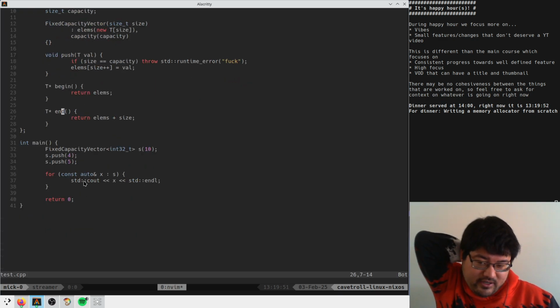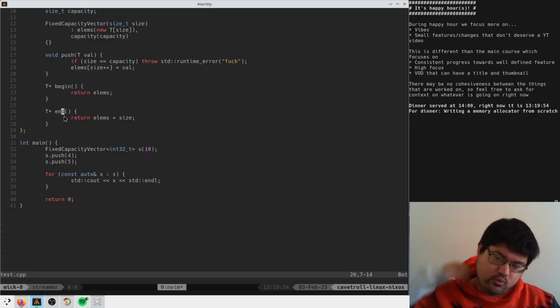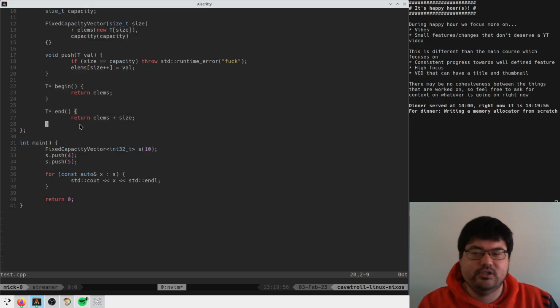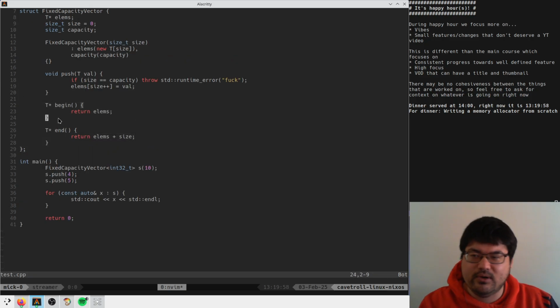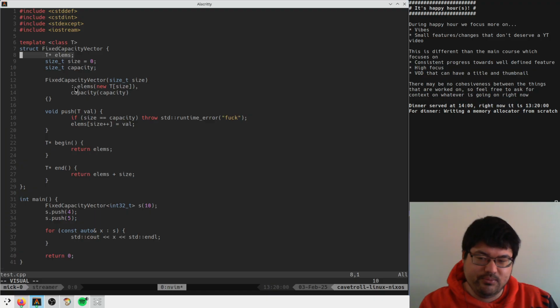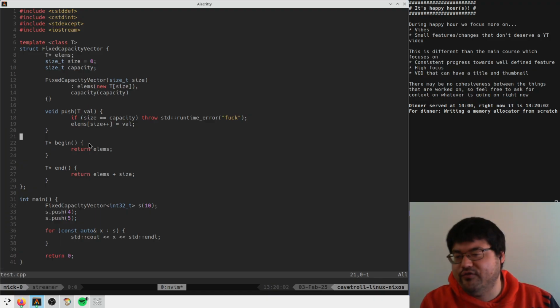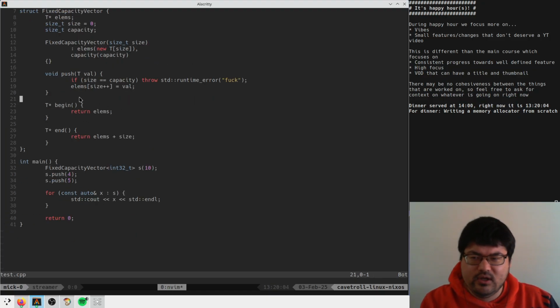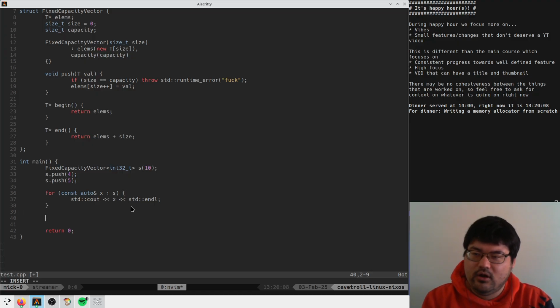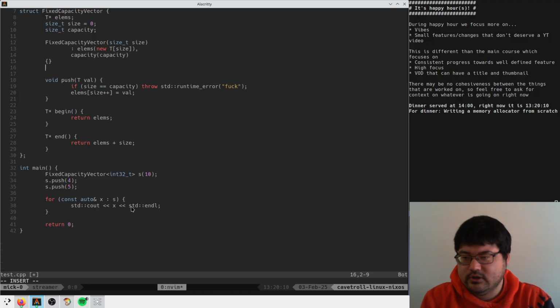I'm not sure if this is quite right. Usually you're supposed to return an iterator type here, but our iterator type is pretty simple because pointers happen to fulfill all the constraints that we need. So that's fine. Now where it gets tricky is if I now go, oh, I guess we need our destructor. Of course we need our destructor.